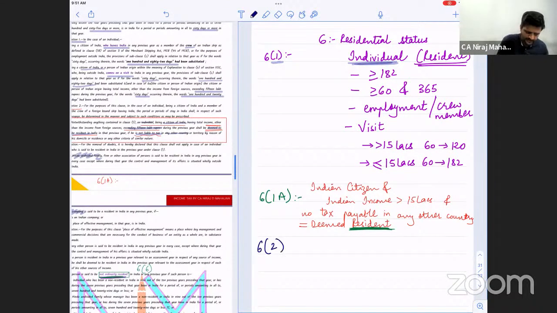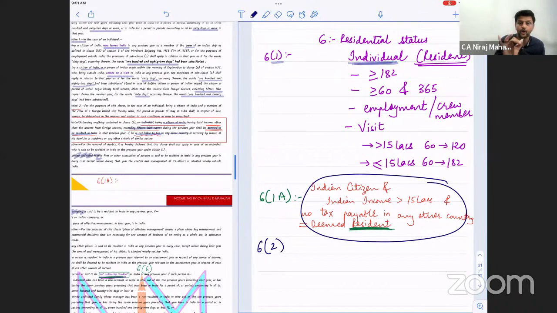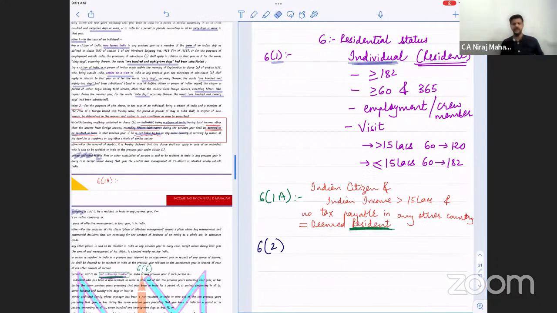So understand, if this condition is satisfied, we will call him resident. R, at least I'm going to call it R. So obviously, once the condition of R is satisfied, that is, he is resident, then we check ROR or RNOR. Remember this much, all of you? Clear till here? Okay.